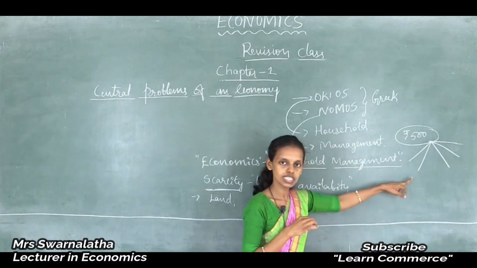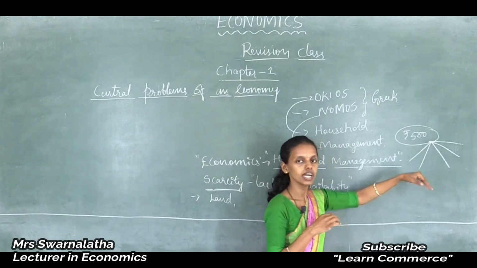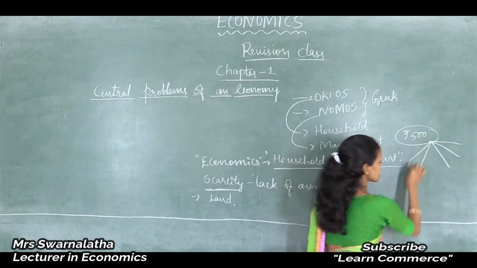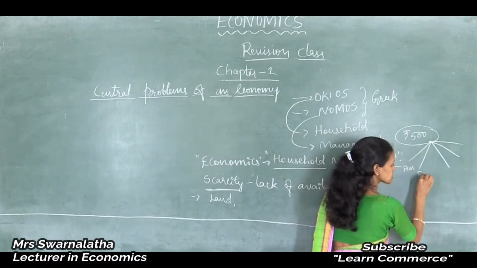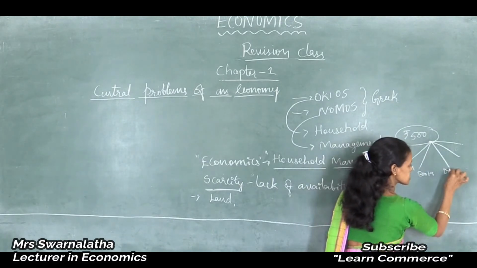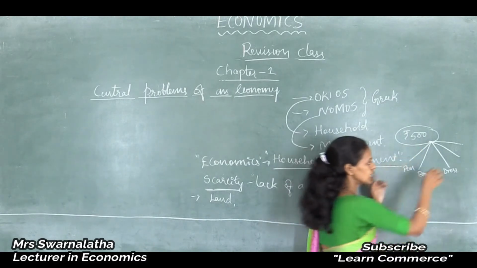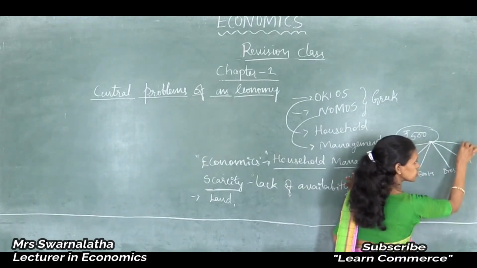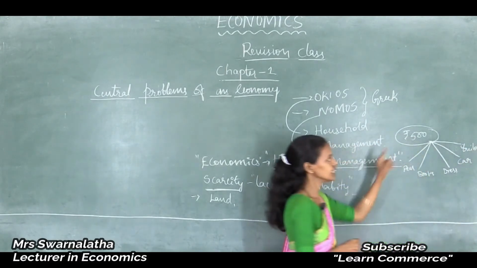So we should utilize this money for different purposes. For example, you may want a pen, books, a new dress, a car, or to build a building. But your money income is limited.